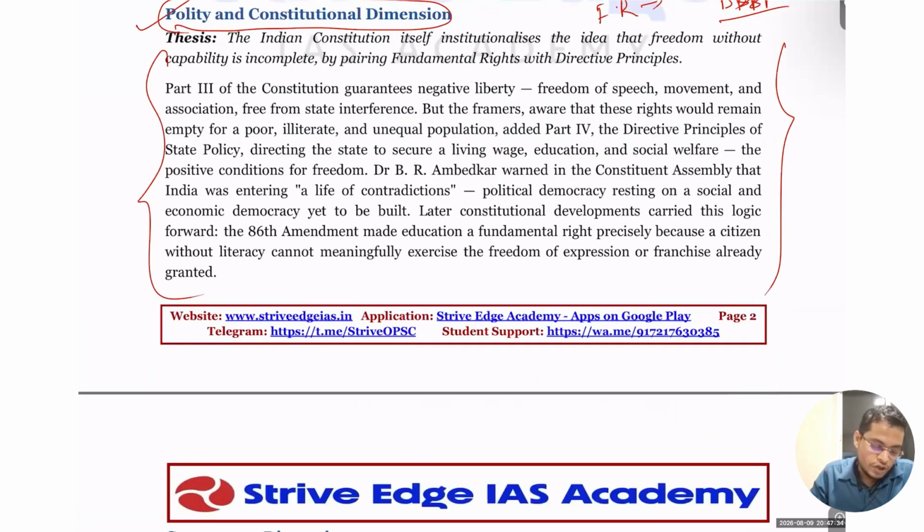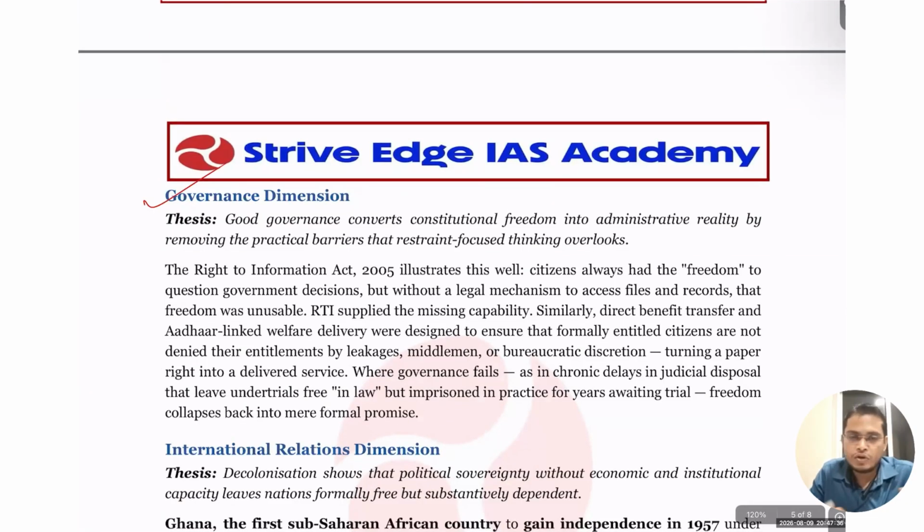Okay. So next you can see the good governance dimension. Governance basically wants to achieve what is given in the fundamental rights. Fundamental right is given: right to life. But do you think that right to life is possible without having a right to work, right to food, a right to a healthy environment? So good governance wants to achieve that.